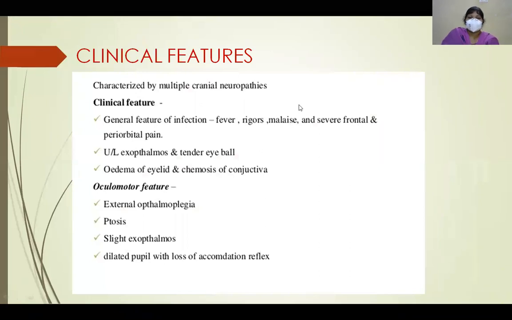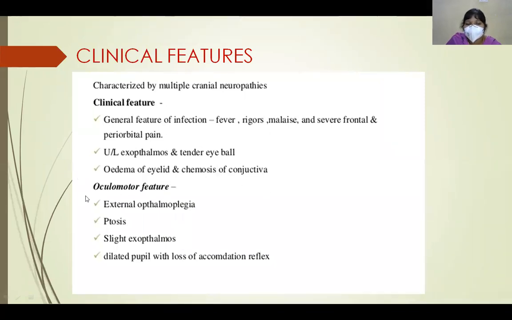cavernous sinus thrombosis. It is characterized by multiple cranial neuropathies. As I already said, cranial nerves are present in the lateral wall and also in the sinus, so it leads to cranial neuropathies. General features of infection like fever, rigor, malaise, and frontal and periorbital pain are present. Edema of the eyelids and chemosis of the conjunctiva is present, and there is unilateral exophthalmos and a tender eyeball initially, and later it becomes bilateral.